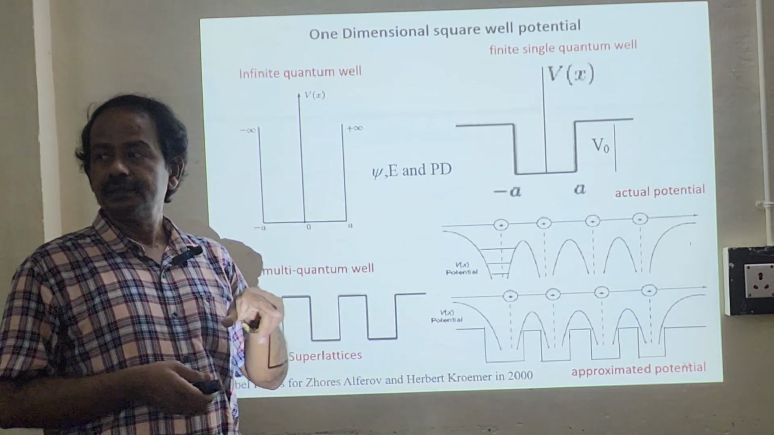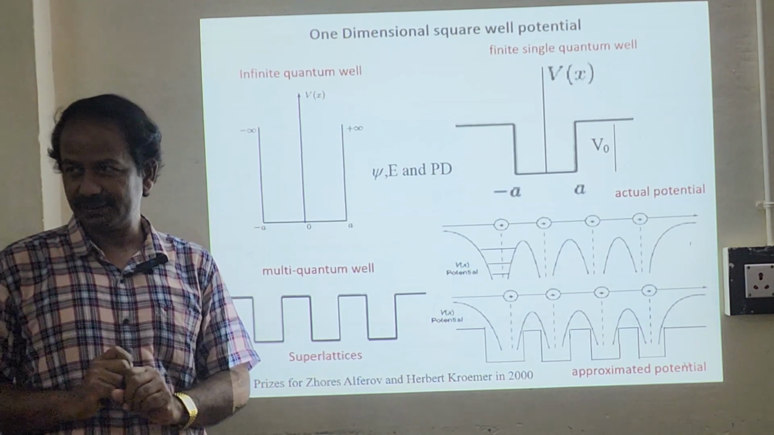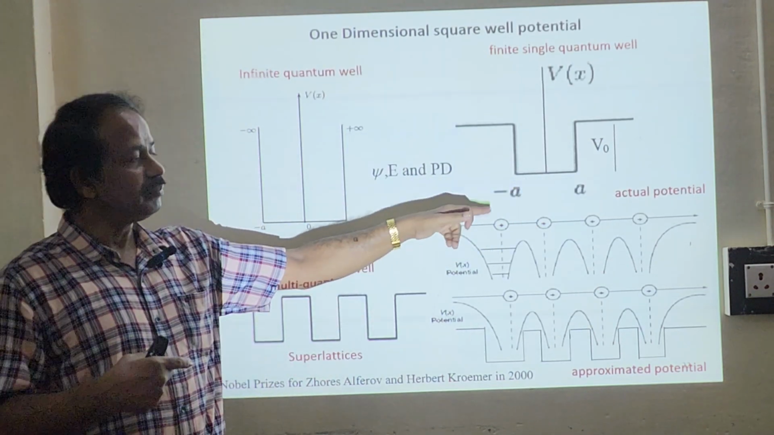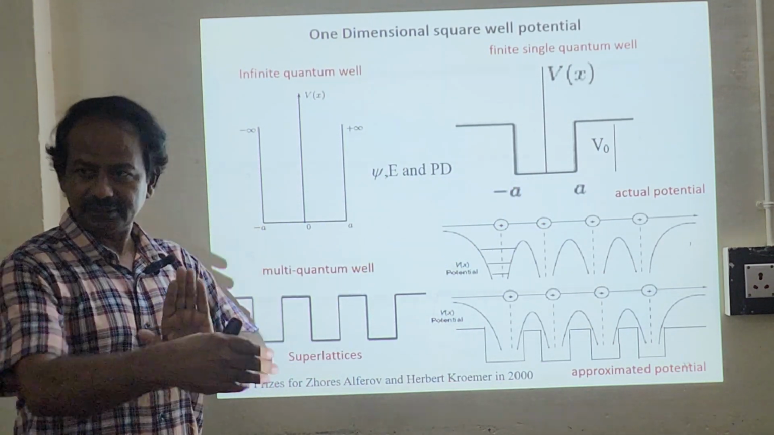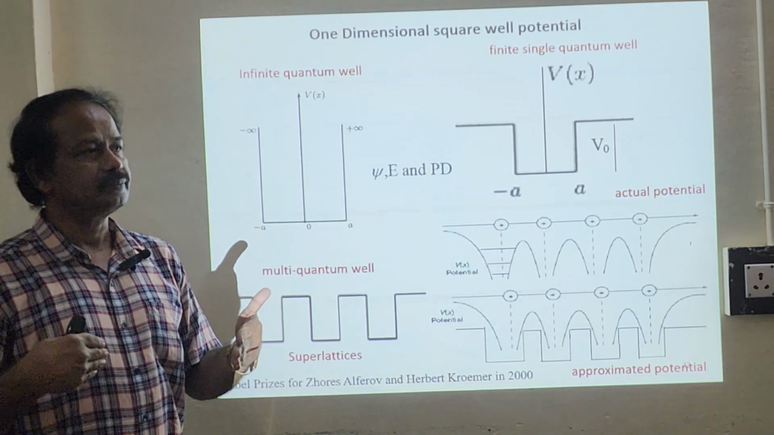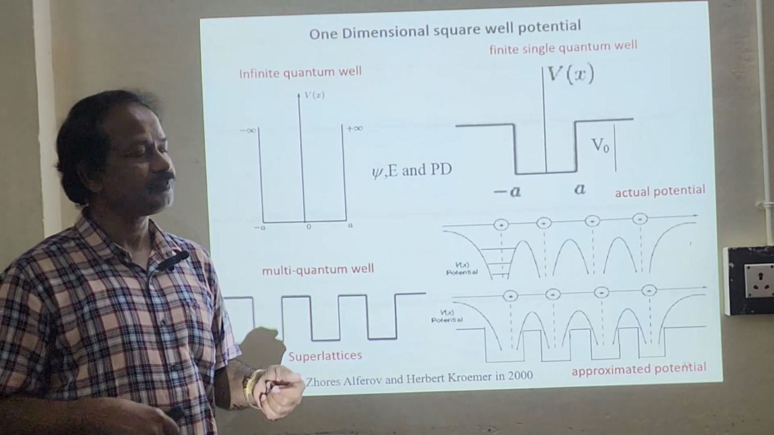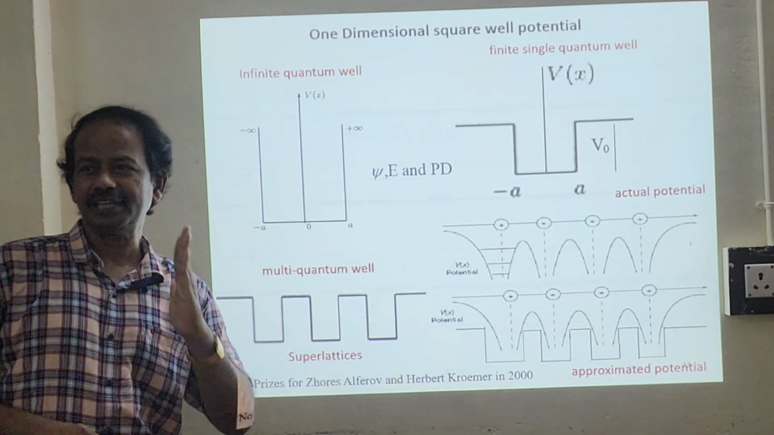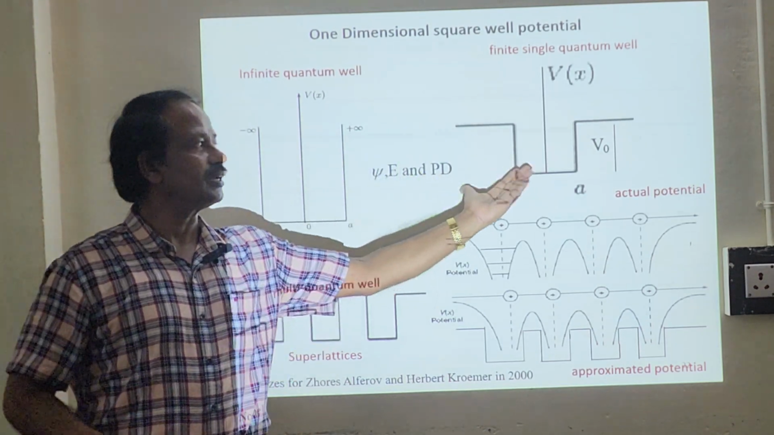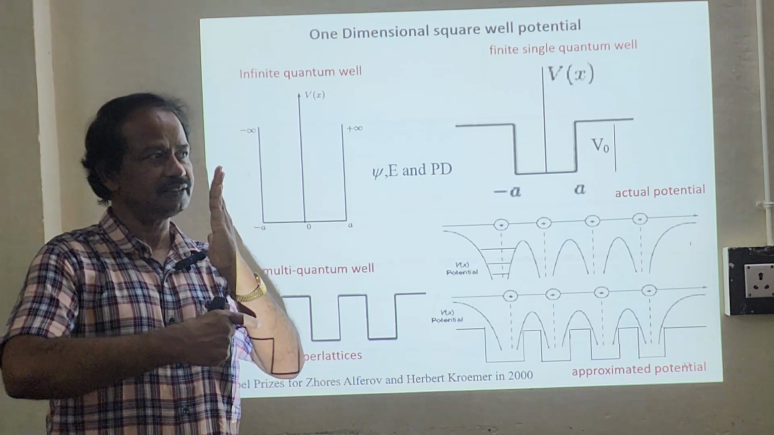So here the particle will try to move in the xy plane. One direction is confined. For example, here the particle is confined in minus a to plus a, correct? So we can restrict, we can change the size of the well width. We can change the size so that the particle will move in the xy plane. Okay, so this is the xy plane. The electron or quantum particle will move here. In this direction it is restricted.